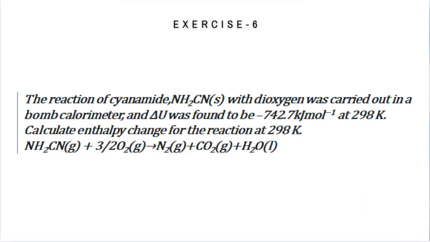Exercise 6. The reaction of cyanamide, NH2Cl, with dioxygen was carried out in a bomb calorimeter and delta U was found to be minus 742.7 kilojoules per mole at 298 Kelvin. Calculate enthalpy change for the reaction at 298 Kelvin. The reaction is NH2Cl plus 3/2 O2, which gives N2 plus CO2 plus H2O.